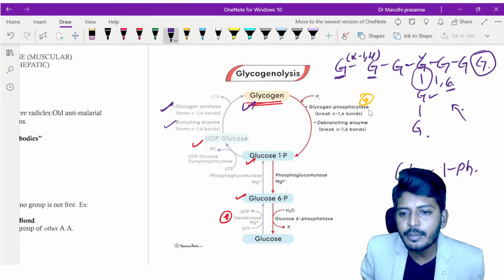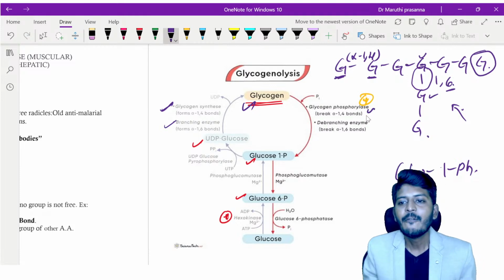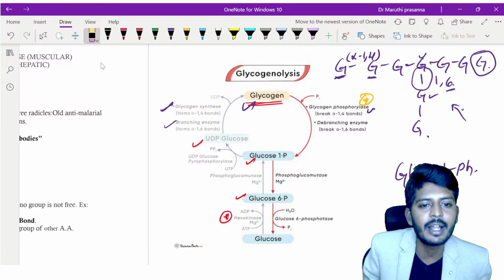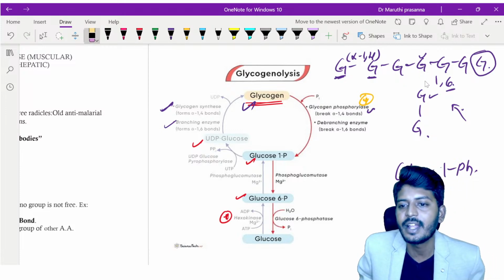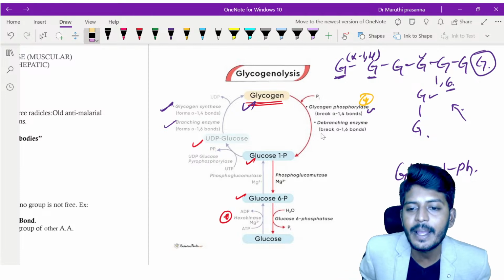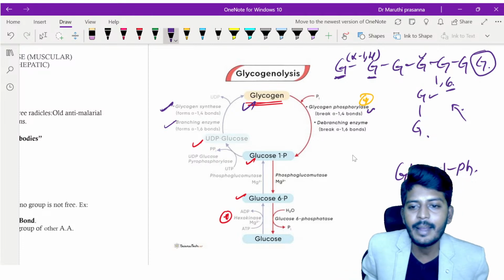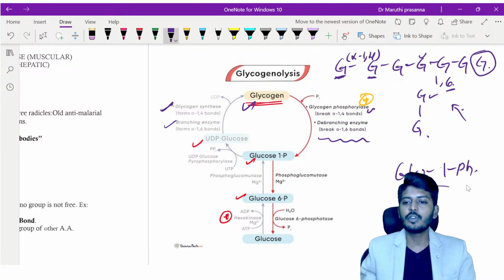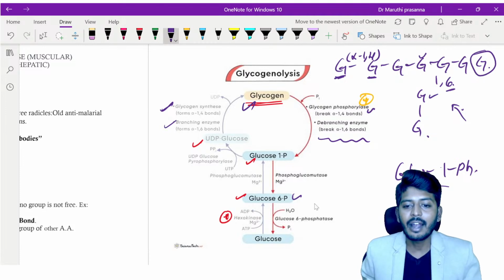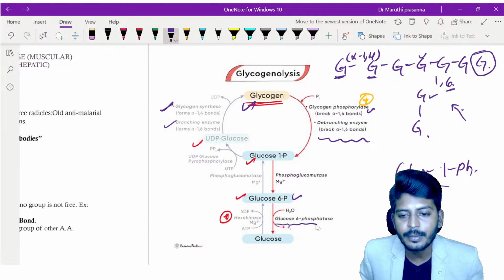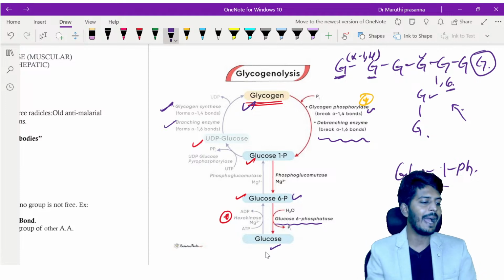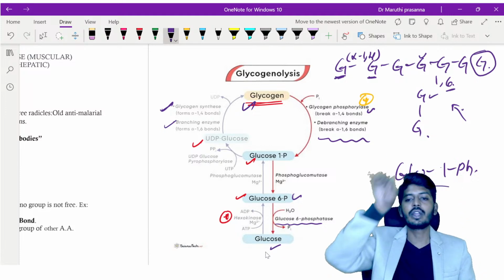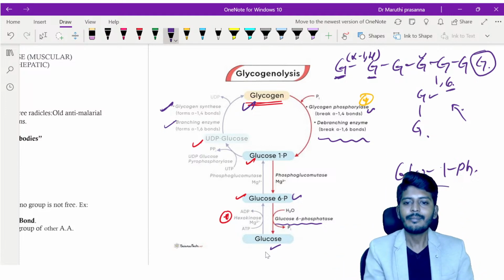So the linear chain is broken by which one? Glycogen phosphorylase. Wherever there is a 1,6 bond formation, that bond will be broken by which enzyme? Debranching enzyme. And it will give glucose 1 phosphate. That glucose 1 phosphate will get converted into glucose 6 phosphate, and under the influence of an enzyme called glucose 6 phosphatase, that will get converted back into glucose. So this is the story of glycogen synthesis and breakdown.